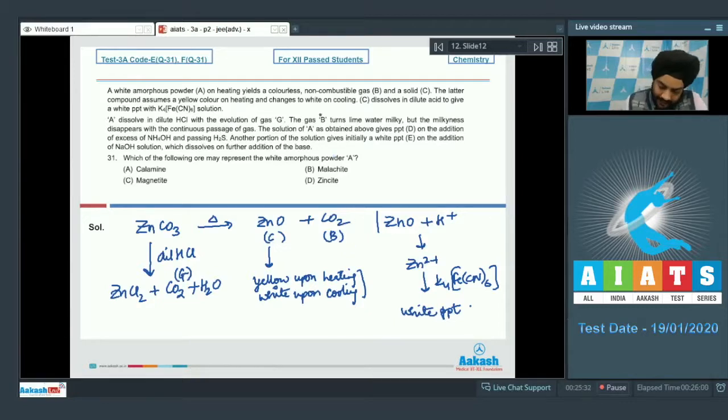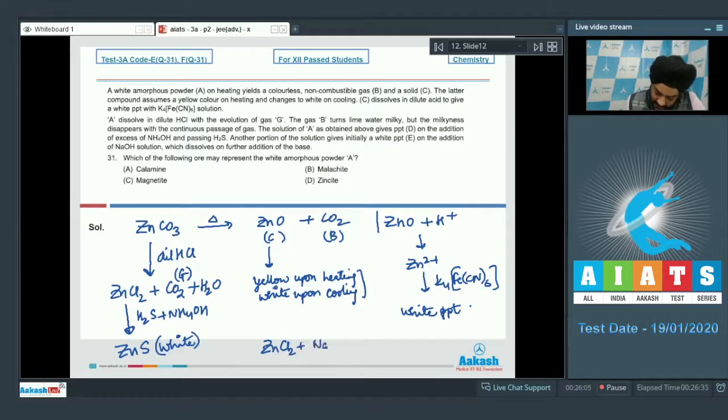Now it is given to us that the solution of A as obtained above gives precipitate D on the addition of excess NH4OH and passing H2S. So when these Zn2+ ions are allowed to react with H2S in presence of NH4OH, we have a precipitate of ZnS, which is white in color. Another portion of the solution gives initially a white precipitate of E. So we are dealing with Zn2+ now.